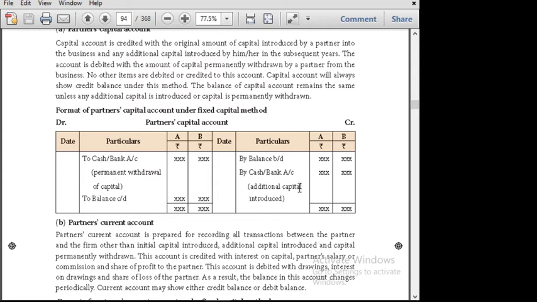It is an additional capital introduced. This is only capital information and this is the additional capital information. You have to be more careful. Opening balance is there. Here CD is nothing but closing balance. So either your balance will be this side, that is under the debit side, or under the credit side. So capital account is very easy.